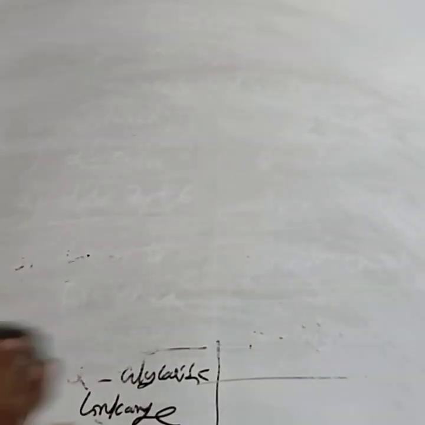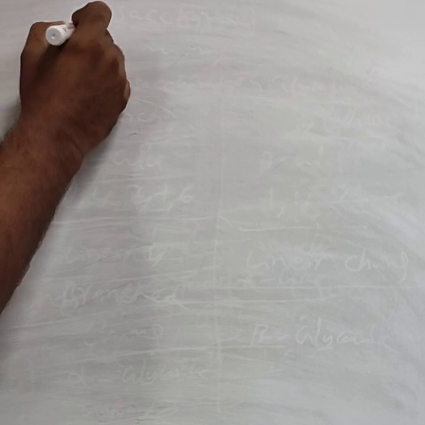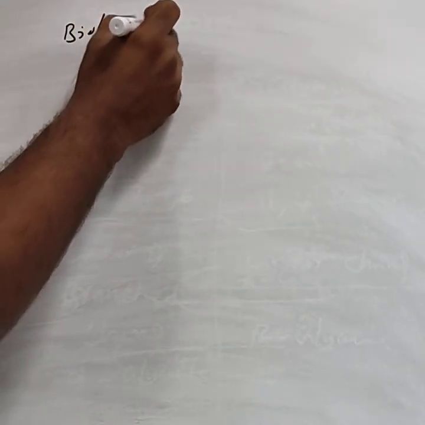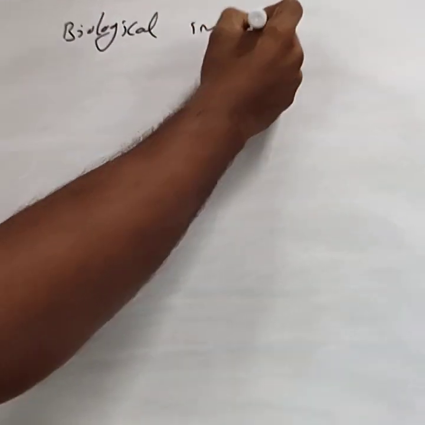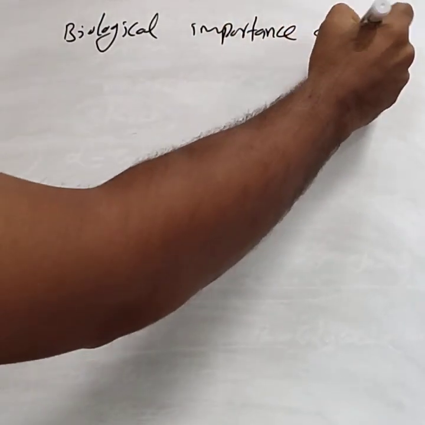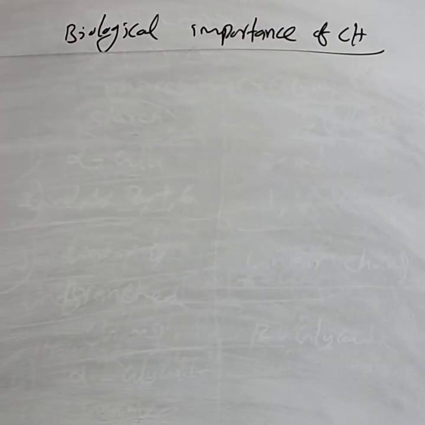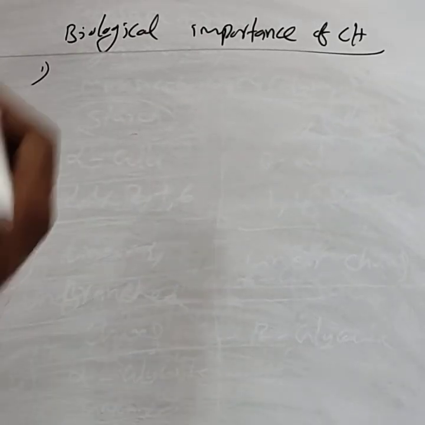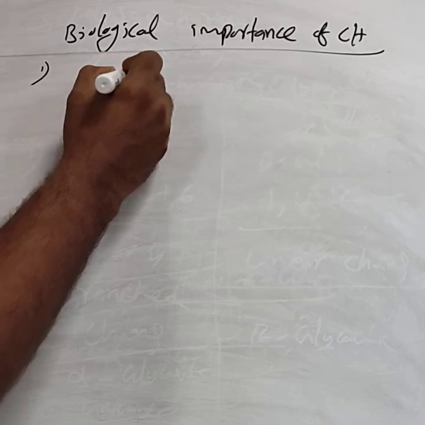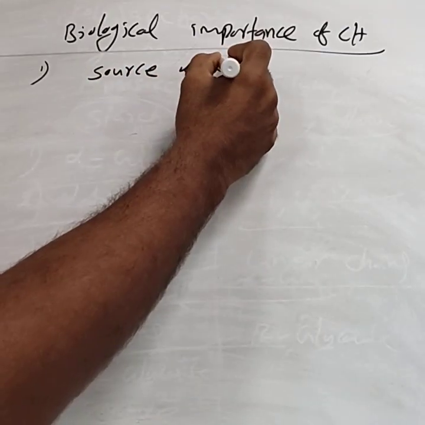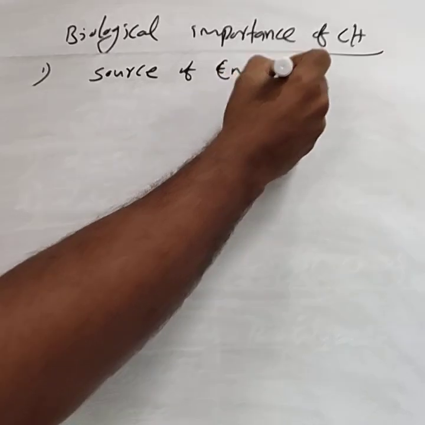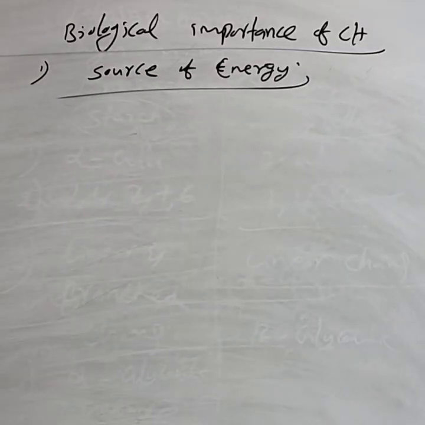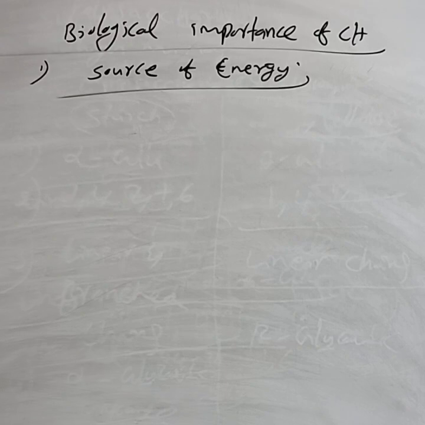The last concept in biomolecules, that is carbohydrates, is the biological importance of carbohydrates. The first biological importance is that they can serve as a source of energy.